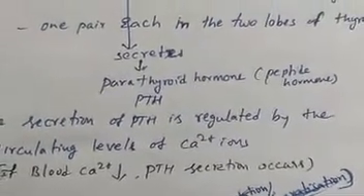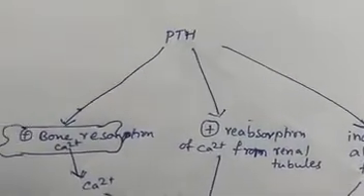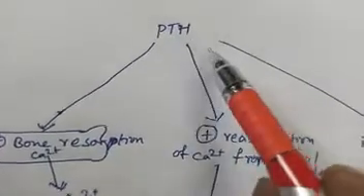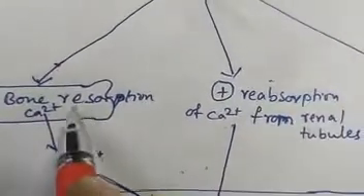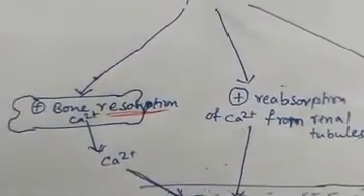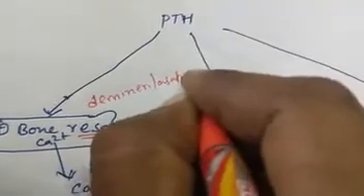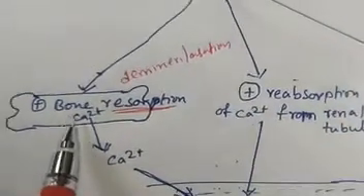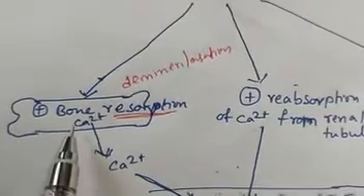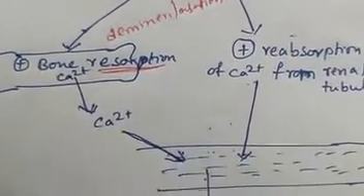So what will this PTH do? Here, in 3 ways, it will increase the blood calcium level. See the first way. This PTH stimulates bone resorption, in the sense dissolution or demineralization. So the calcium, the mineral which is present in the bone, comes out and enters into the blood.